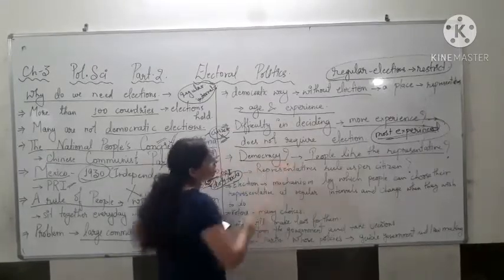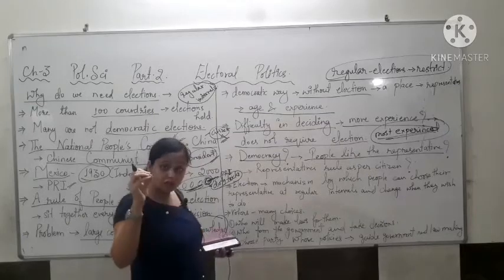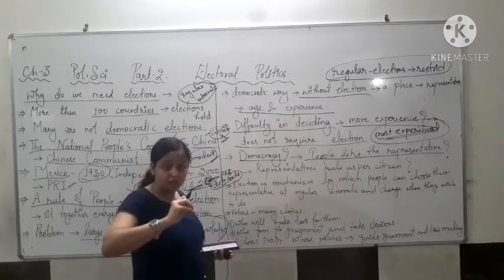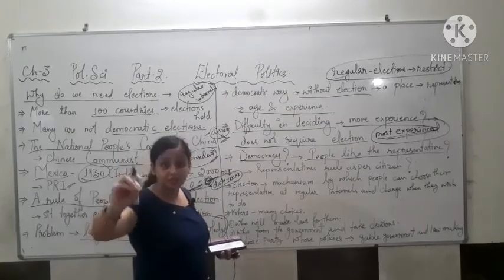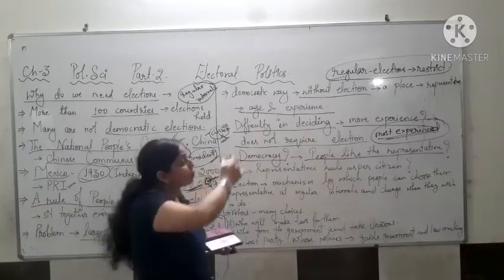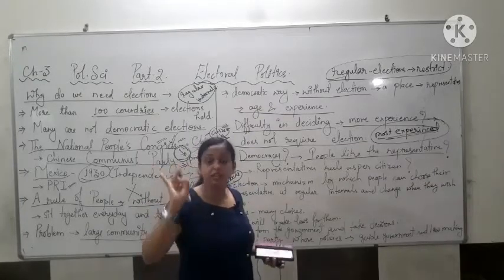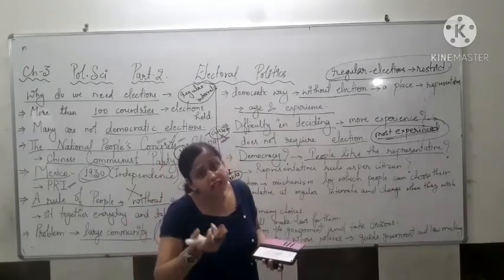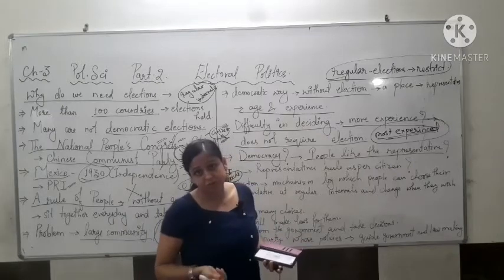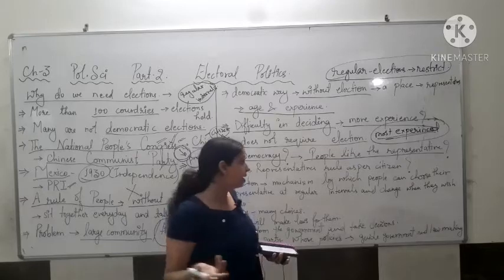As I told, the majority of the people should like the representative or choose the representative. But if in this process the most experienced person got selected and the majority doesn't like that person, then this will not be the democratic way, right?